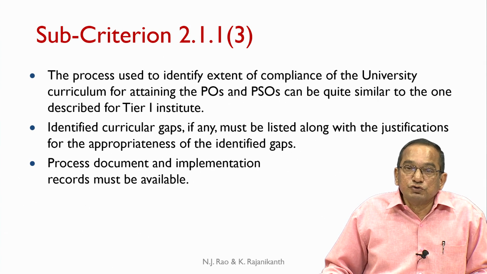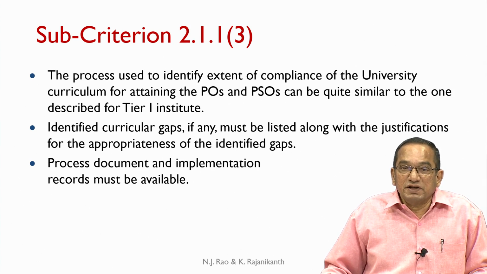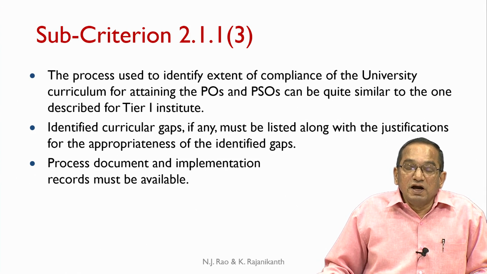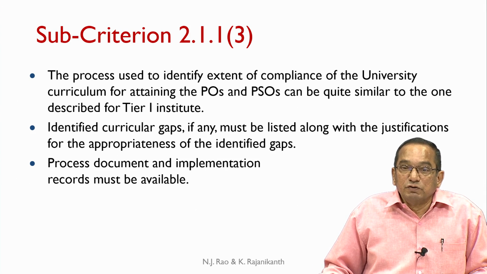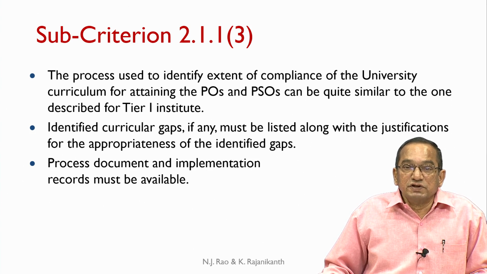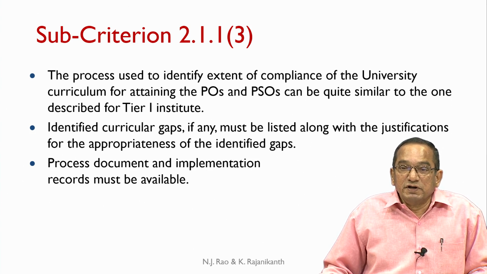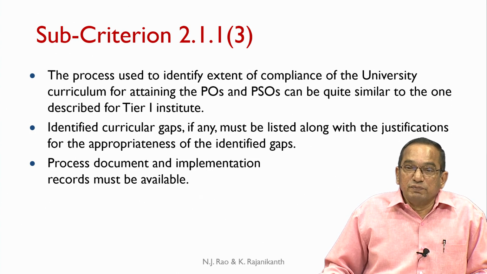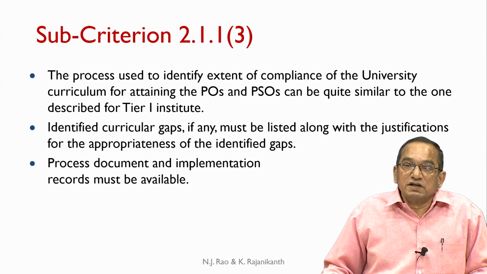The process used to identify the extent of compliance can be quite similar to the one described for a Tier 1 institute, as already mentioned. Identified curricular gaps, if any, must be listed along with the justifications for the appropriateness of the identified gaps. The department must provide the reasoning based on which it identifies the curricular gaps, and must obviously have proper process documents and implementation records.